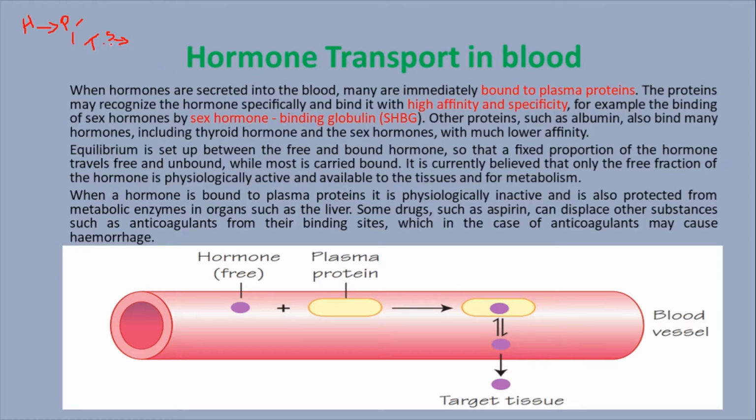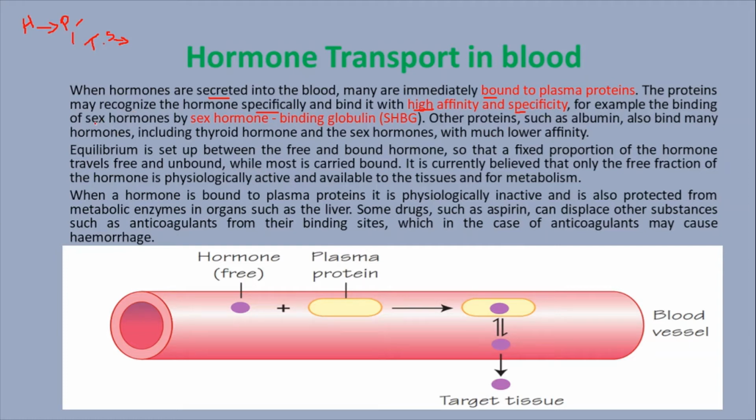Likewise, during transport, how the hormones are transported is more important. Once a hormone is secreted in the blood, many of them immediately bind to plasma proteins. Plasma proteins act as transporters. These proteins recognize the hormone with high affinity and high specificity in the interaction between the released hormones and the plasma proteins.